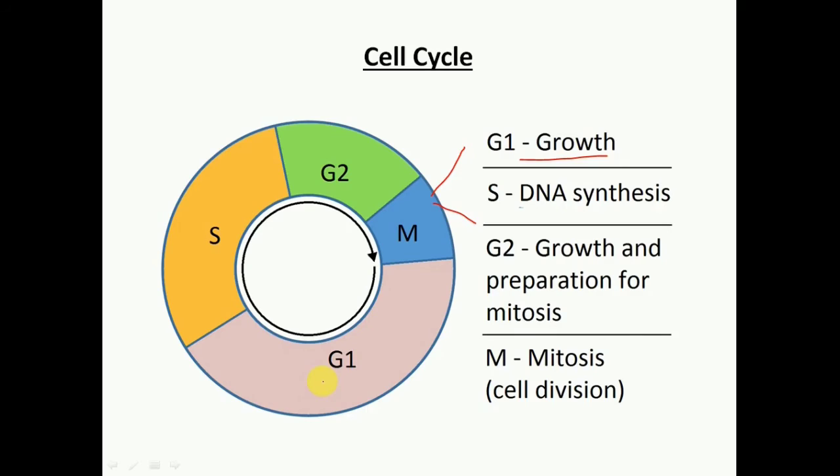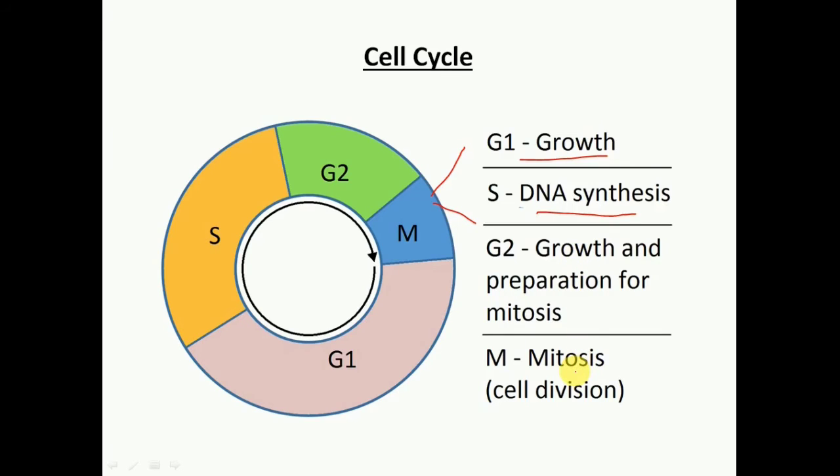The first is G1 phase. G1 phase means growth phase. During this, the volume of the cytoplasm increases, RNA and proteins are synthesized. Now during S phase, DNA synthesis takes place. The DNAs or the chromosomes are duplicated during this phase. Next, during G2 phase, growth and preparation for mitosis. The cell starts to prepare for mitosis. In this phase, RNA and proteins are synthesized.